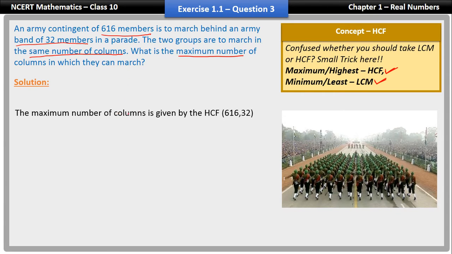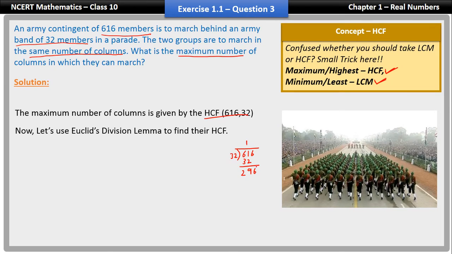So let's find the HCF of 616 and 32. Now you can find the HCF using Euclid's division lemma or the long division method. First let me do it by the long division method so that it's easier. So 616 and 32. 32 ones are 32, 296, and next 32 into 9 is 320 minus 32, that is 288. So we are left with 8.